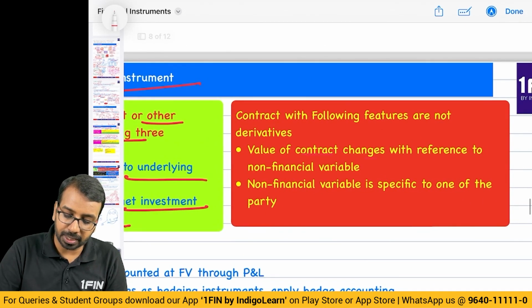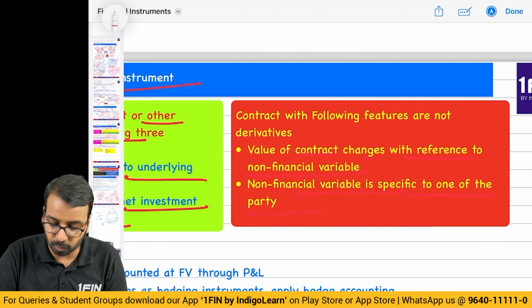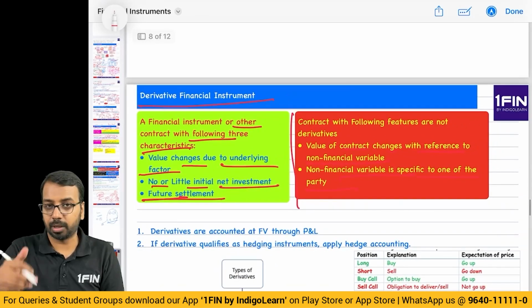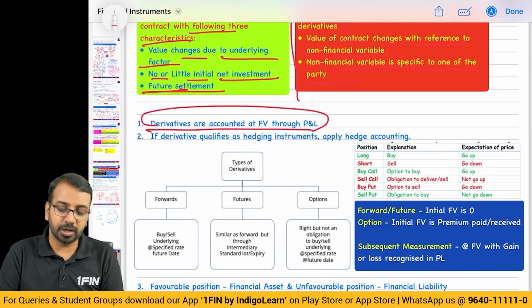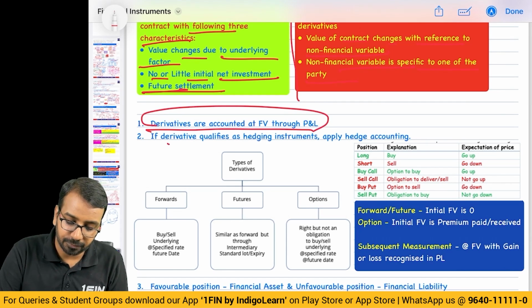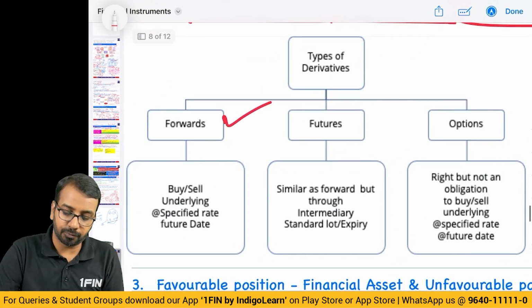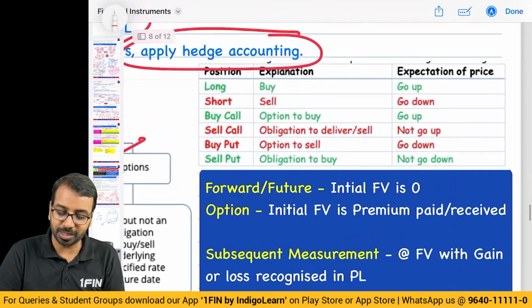If the value of a contract changes with respect to a non-financial variable and the non-financial variable is specific to one of the parties, then those kinds of contracts do not fall in the nature of derivative. Derivatives are accounted using fair value through P&L, and if it is a hedging instrument, we'll apply hedge accounting. What are the types of derivative? Forward, futures, options. All of you will be masters in AFM based on this.